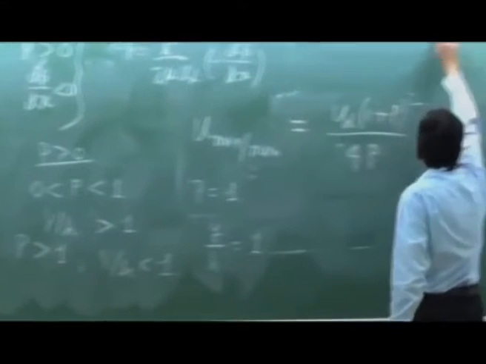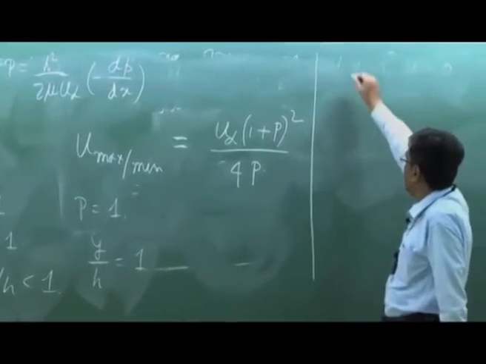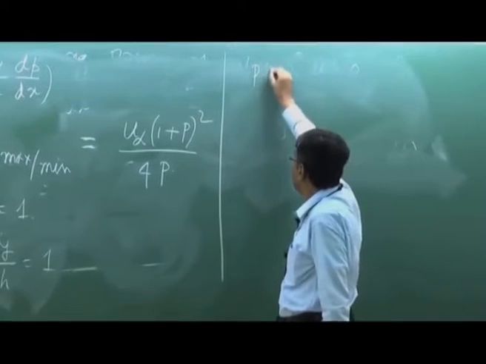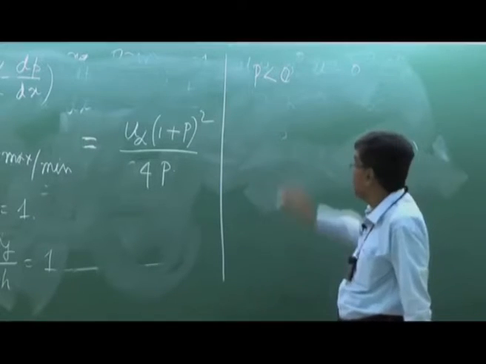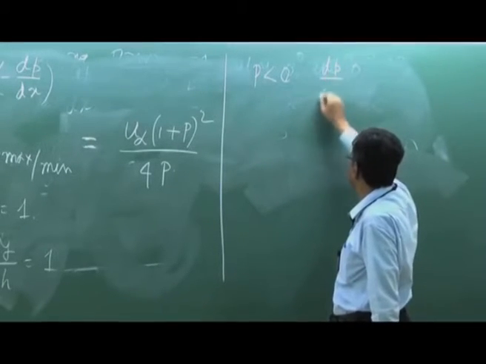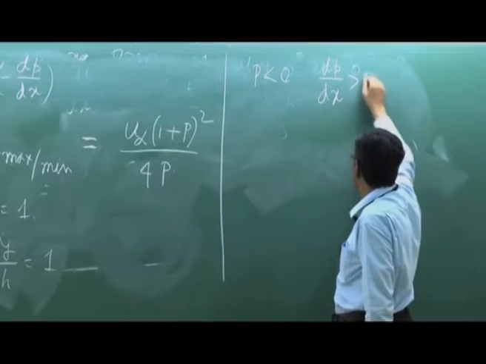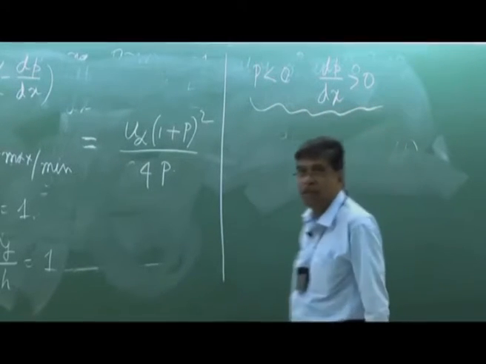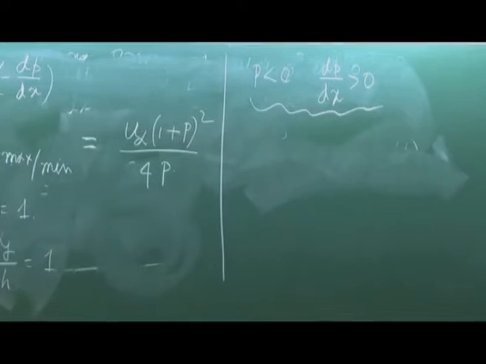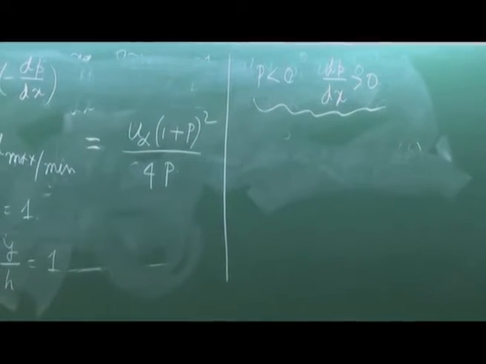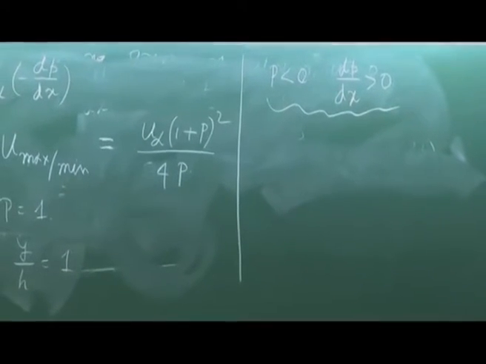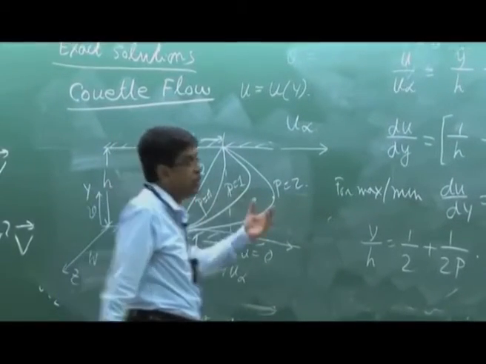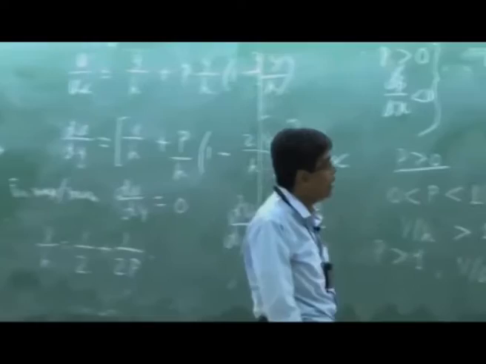Now we consider the case when P is less than 0, which means dp/dx is greater than 0, which is known as adverse pressure gradient. Favorable pressure gradient, this is adverse. Why adverse? Because dp/dx greater than 0, the upstream pressure is lower than the downstream pressure. That means the pressure force acts opposite to the direction of flow. This is common fluid mechanical terminology.